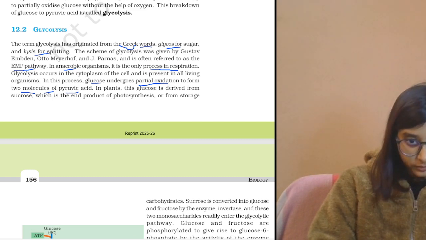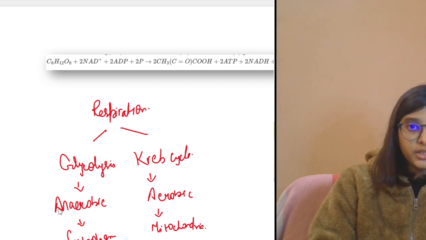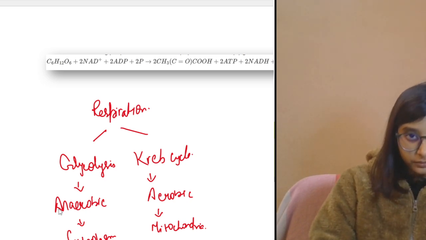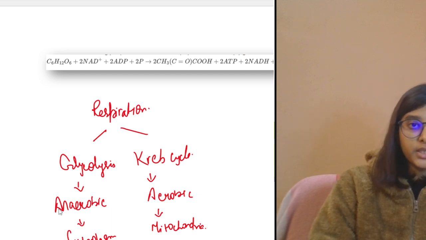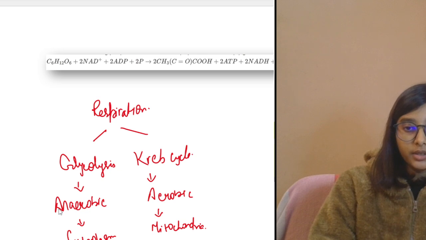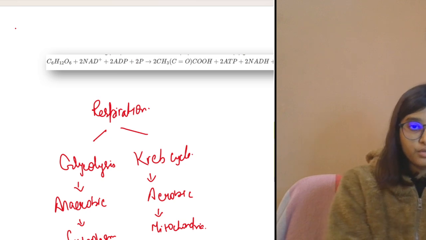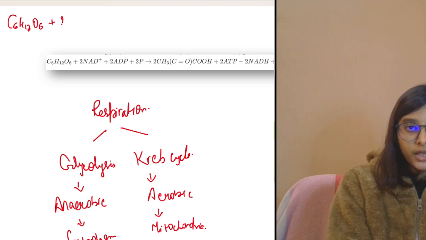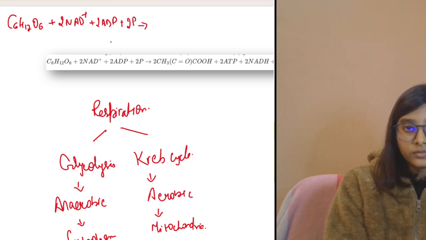Now, if you see here, the formula is given as C6H12O6. Now the C6H12O6 is the glucose molecule. So let's see here, C6H12O6 is reacting with 2NAD+, 2ADP and 2P, and they are giving what? 2CH3COCOOH.